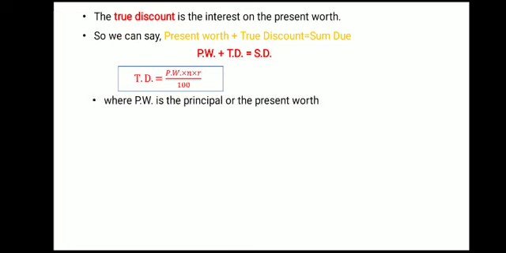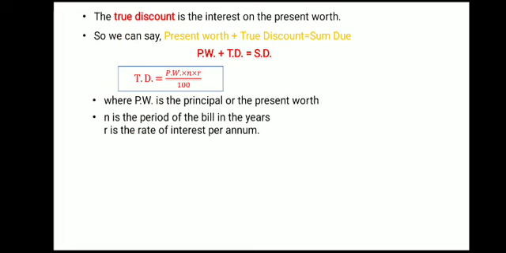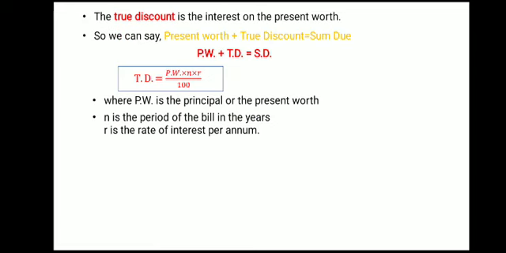Now we know the terms. So P.W is the principal or the present worth. N is the period of the bill, here in terms of years; if it is given in terms of months, you have to convert it in terms of years. And R is the rate of interest per annum. So this way you can calculate the true discount. So the important relationship formula you get is true discount is equal to present worth into N into R upon 100. So in this way you can solve the problems related with sum due, present worth or true discount. Now we go to the next term.